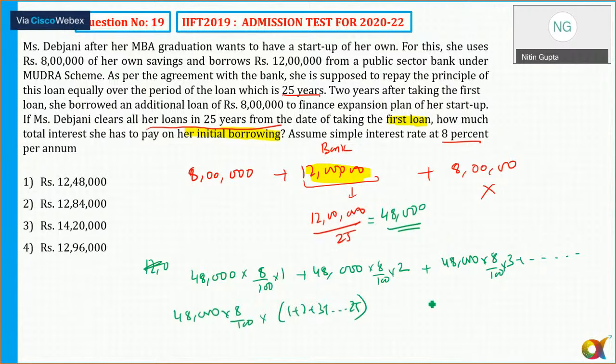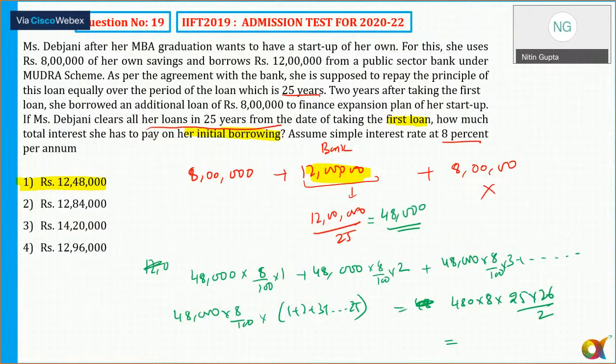So that is 48,000 by 100, which is 480, into the sum of the first 25 natural numbers, which is 25 into 26 by 2. You just need to solve this and get the answer, which comes out to be option number 12 lakh 48,000. So the correct answer is 12 lakh 48,000.